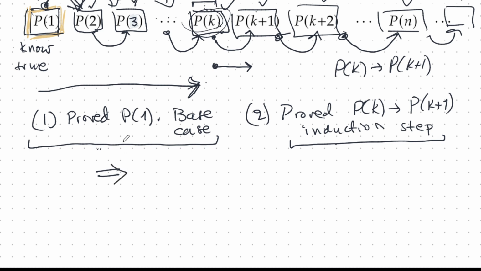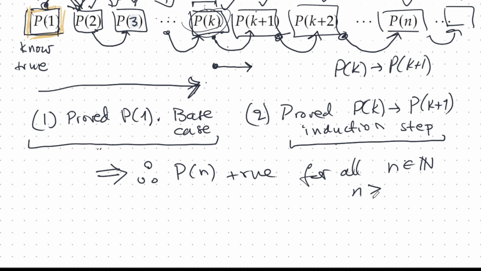And if we can do these two, then with those two, Pn is true for all natural numbers n in the natural numbers with n greater than or equal to 1.